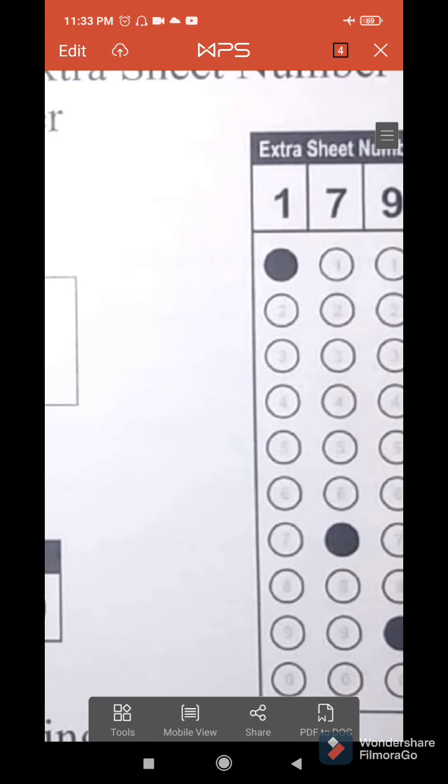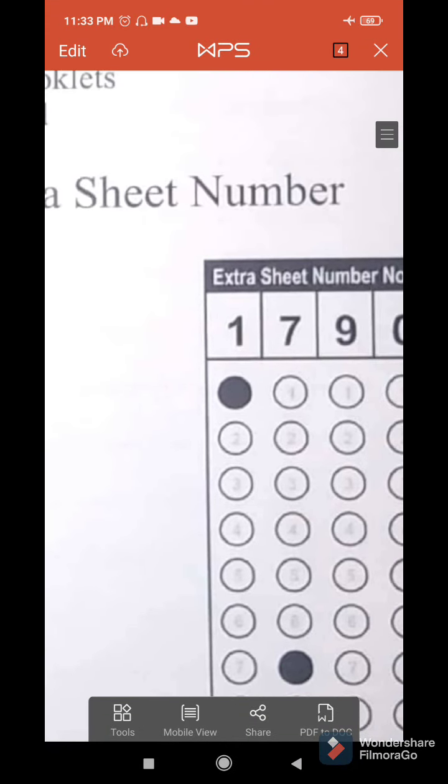The correct way is that you have to just fill the circle. Okay, and the way they have done in number 15, this is wrong. The way they have done in number 14, this is wrong, right? So you have to do like this. You have to completely fill it. Okay, so be very careful about these things.